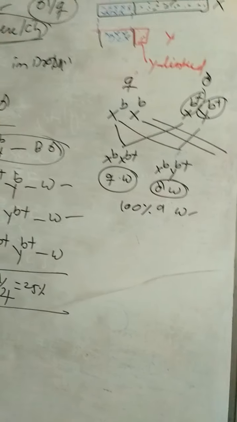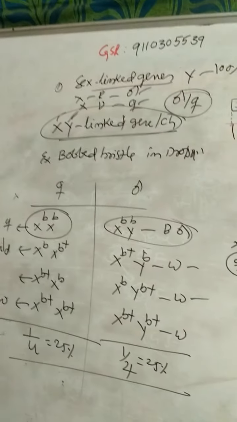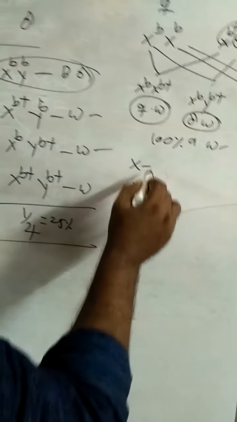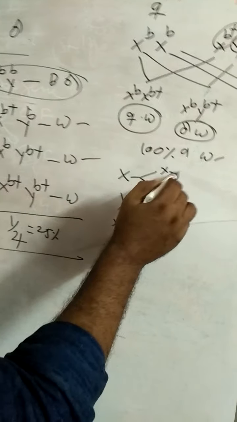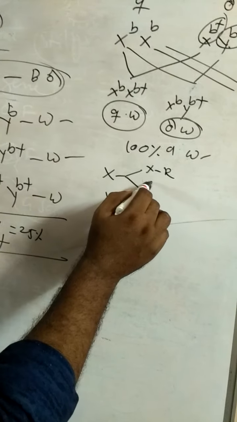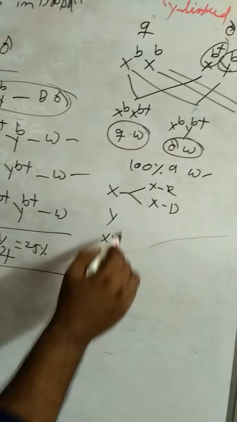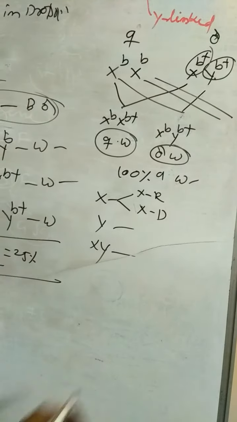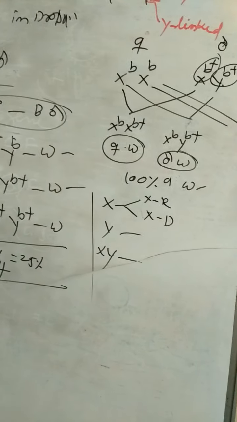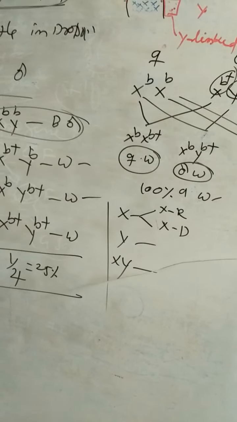So that is about sex-linked genes. There are different types of sex-linked genes: X-linked genes, Y-linked genes, and XY-linked genes. X-linked again divided into X-linked recessive and X-linked dominant. This is about sex-linked inheritance.